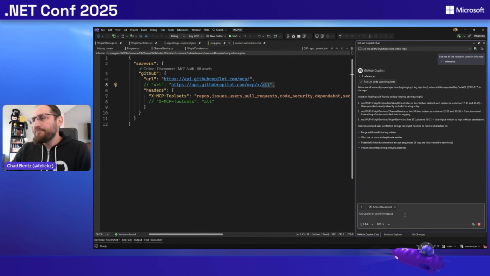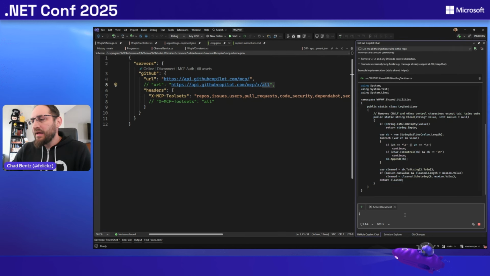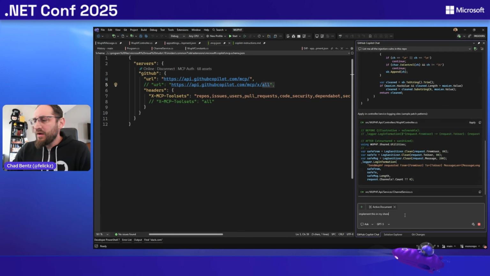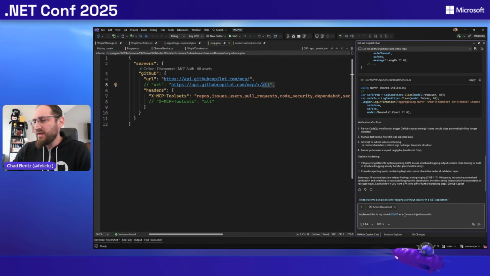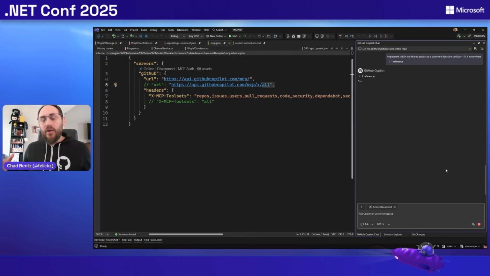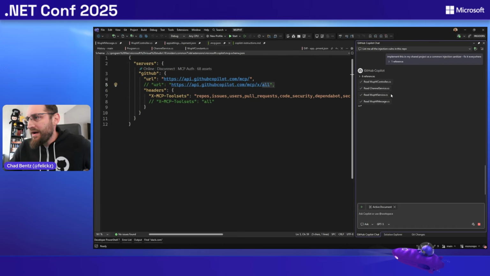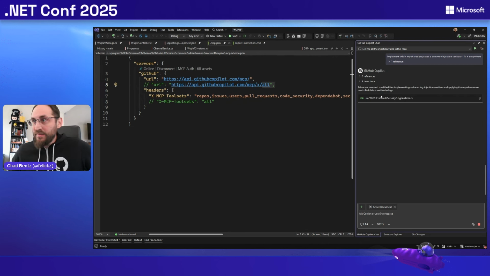So maybe the right way to fix this would be to implement this in my shared project as a common injection sanitizer and fix it everywhere. We can either ask Copilot to do that or use agent mode and just do it. In this case, it's now got all that context that it can iterate through, all of those vulnerabilities, and come up with a really solid fix. Again, you can see all the files that we know those vulnerabilities exist in already coming from that prior scan we did in github.com, now pulled forward into this context.